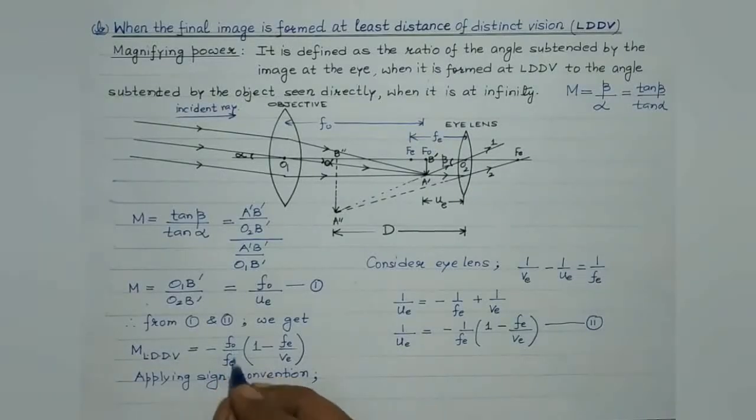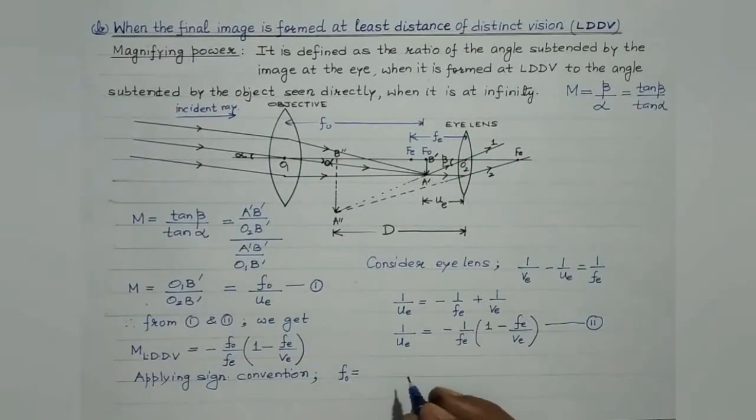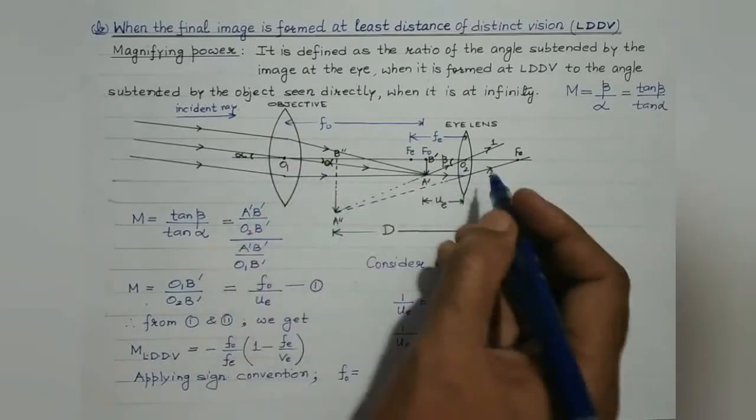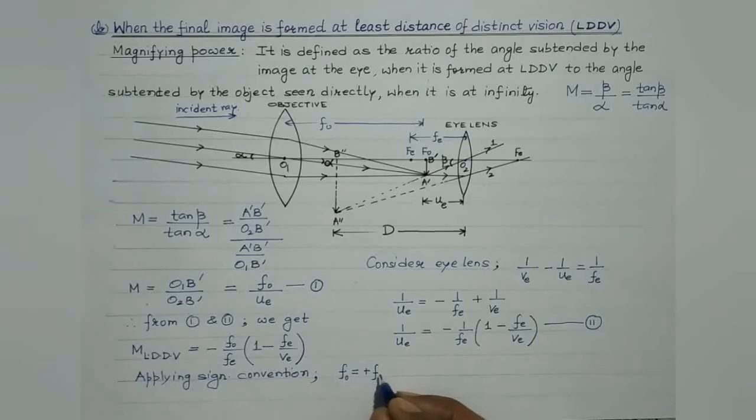So this is the focal length of the object lens and the eye lens. Focal length, both are of converging nature, isn't it? So focal length of a convex lens is positive. Obviously, we are assuming it to be placed in the rarer medium. So focal length of a convex lens is positive. Both are convex lenses, both are of converging nature.